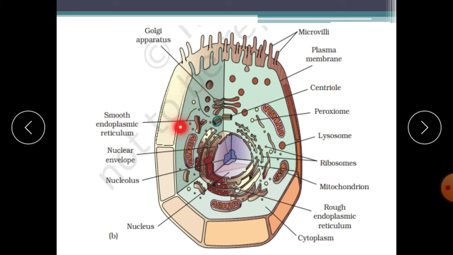So this is a semi-permeable membrane, meaning it permits the movement of certain particles only. Not all particles are permitted to enter or exit from the cell.